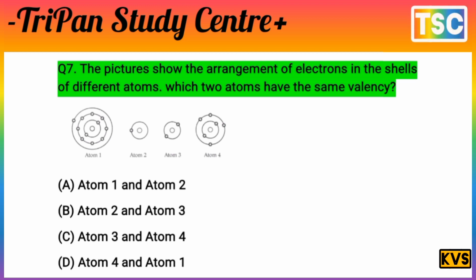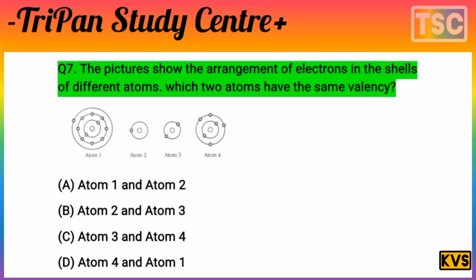You know that valency is the most important, but one fact you understand: the valency electrons are the electrons in the outermost shell, the outermost energy level.